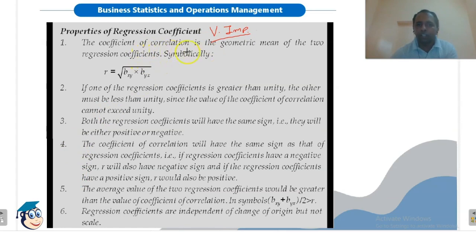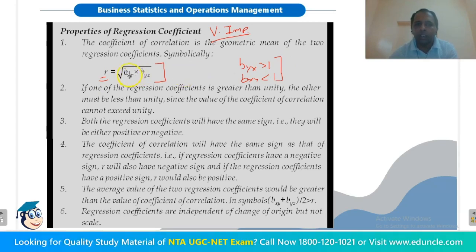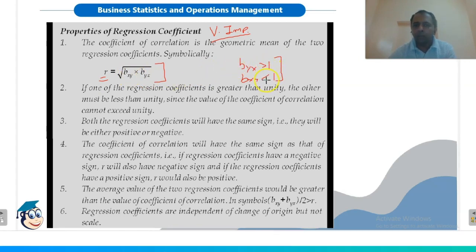The coefficient of correlation is the geometric mean of the two regression coefficients. This we have already seen. r equals under root bxy into byx. If one of the regression coefficients is greater than unity, the other must be less than unity. So if byx is greater than 1, then bxy will be less than 1. Why? Because the value of r can never be greater than 1. If both values were greater than 1, their multiplication would also be greater than 1, and in that case the under root value would also be greater than 1. So if one variable is greater than 1, the other will be less than 1.